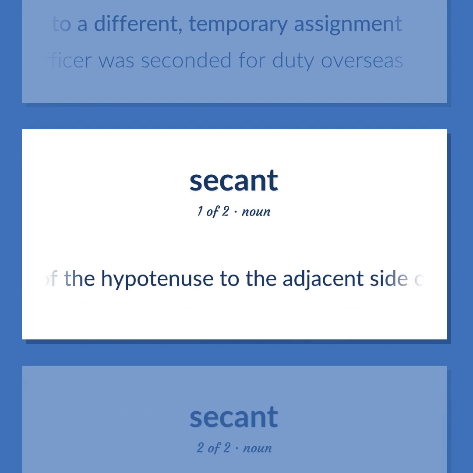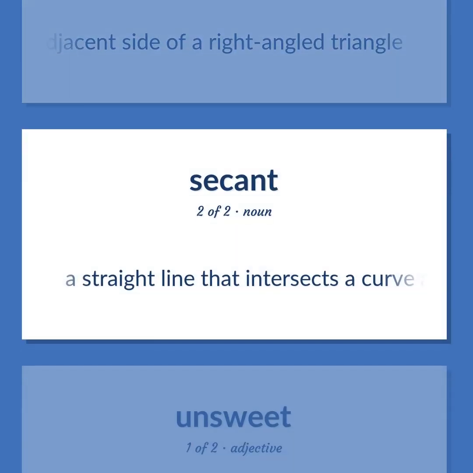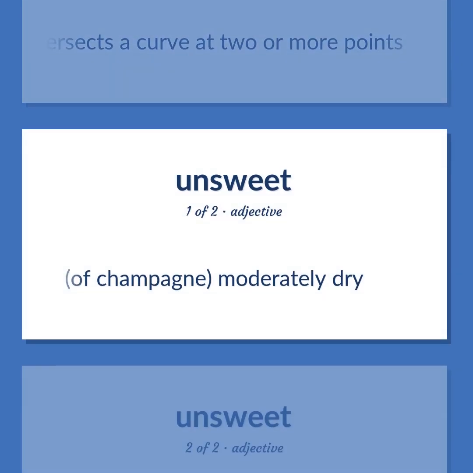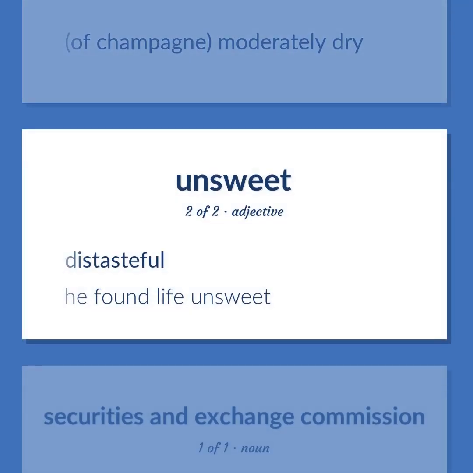Ratio of the hypotenuse to the adjacent side of a right-angled triangle. A straight line that intersects a curve at two or more points. Of champagne, moderately dry. Distasteful. He found life unsweet.